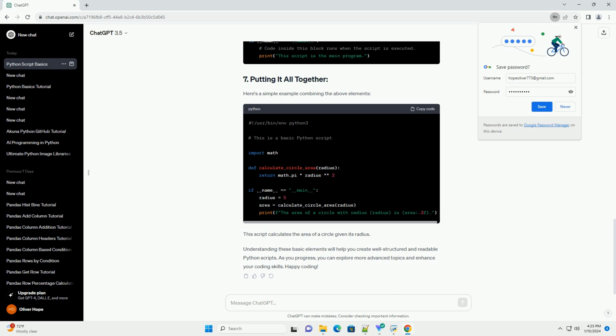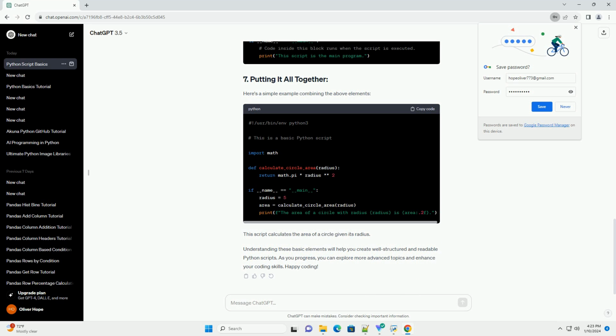The if __name__ == "__main__" block is used to determine if the script is being run as the main program. Code inside this block will only execute if the script is the main module.